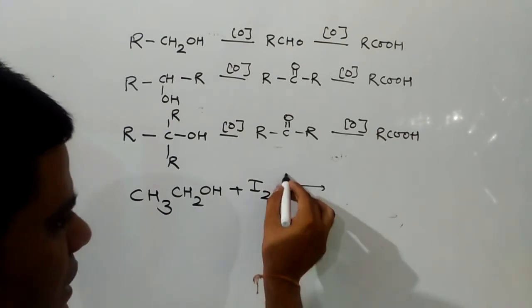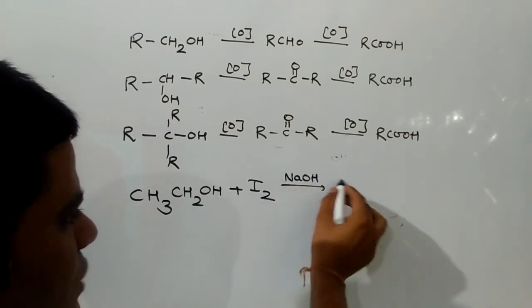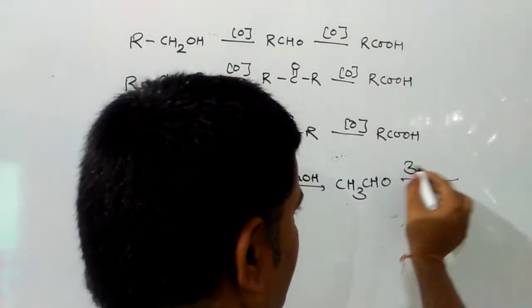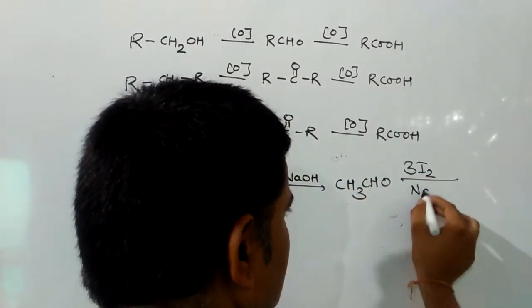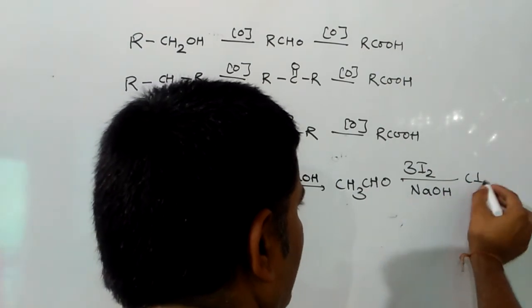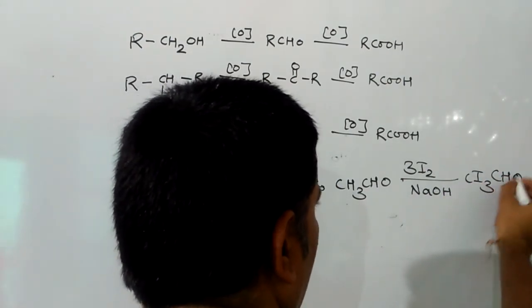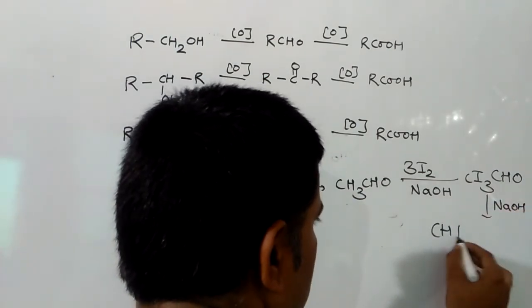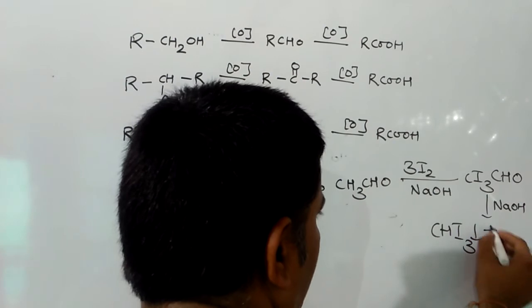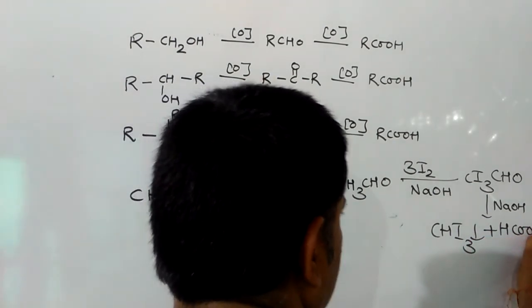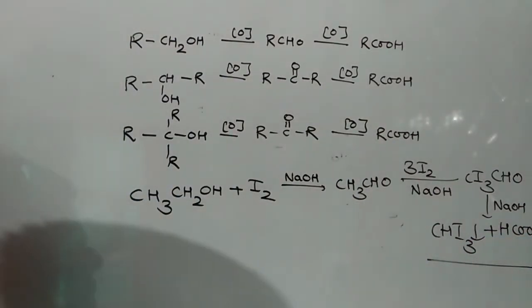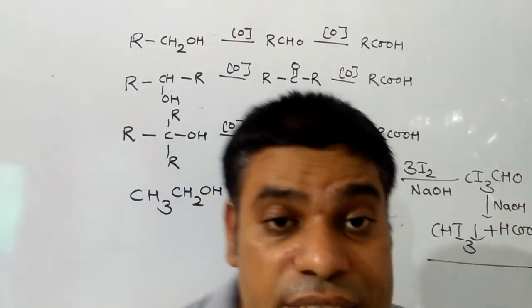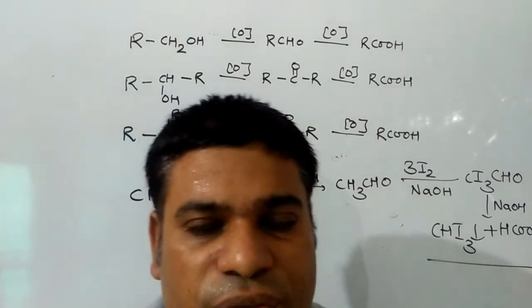First, ethyl alcohol will react with iodine to give acetaldehyde, and then acetaldehyde reacts with iodine in presence of NaOH to give triiodoaldehyde, and then triiodoaldehyde reacts with NaOH to give iodoform plus sodium salt of formic acid. This test is known as the iodoform test. With this, we come to the end of the whole properties of alcohol.